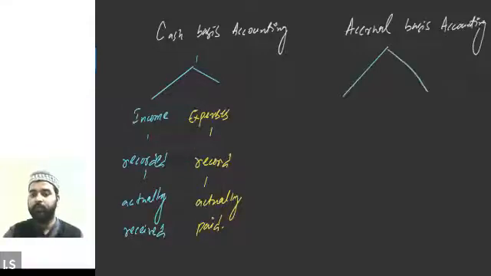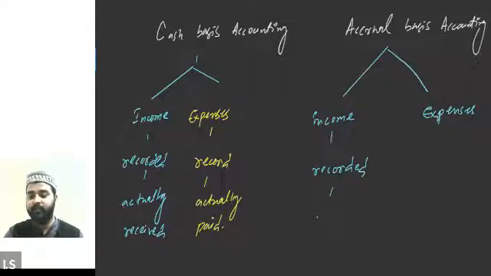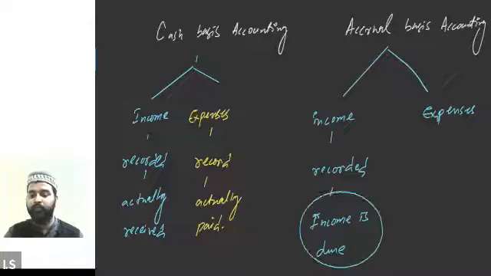So as per accrual basis, income, and if there are expenses. Okay, so income should be recorded in the books of account. At what time should it be recorded? As and when the income is due. So what do you mean by income is due? Income is due basically means when a particular person is entitled to receive that income, at that time only he should record that income in his books of account.